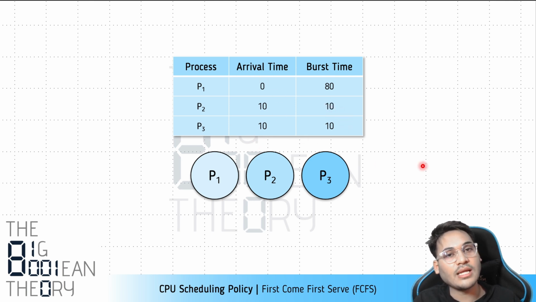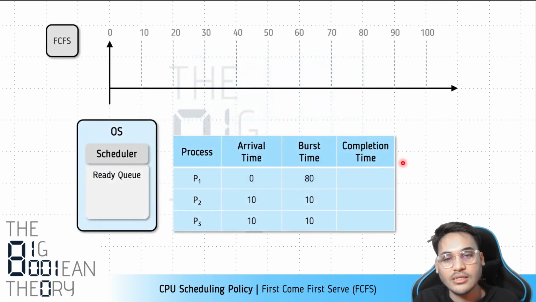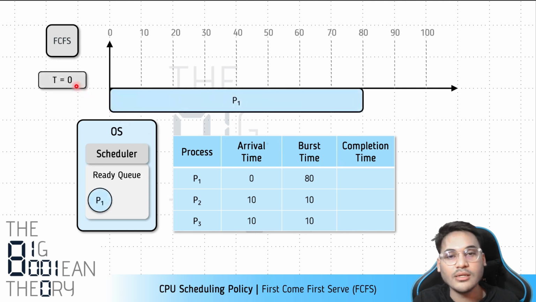Now let's apply the same policy, first come first serve, to this situation and see how the policy fares. Again, we'll draw the Gantt chart. Let's start with process P1. It arrives at t equals 0, and as you can see, it has a very high burst time, that is 80. It is in the ready queue, and at t equals 0 there is only one process in the system. We already discussed that when there is only one process, there is no choice as such. The scheduler picks process P1, simple, right?